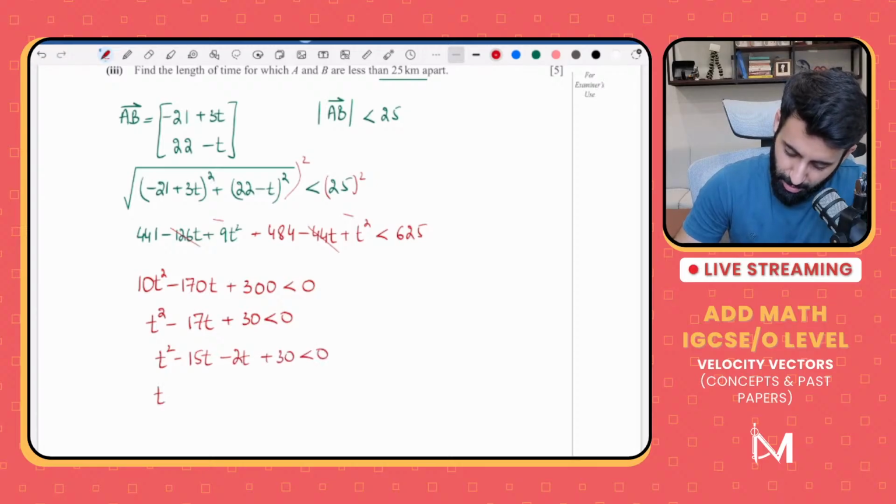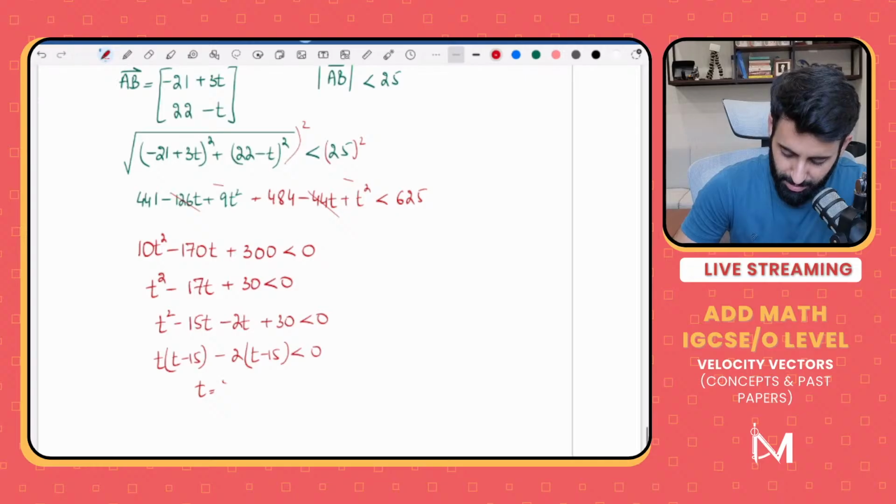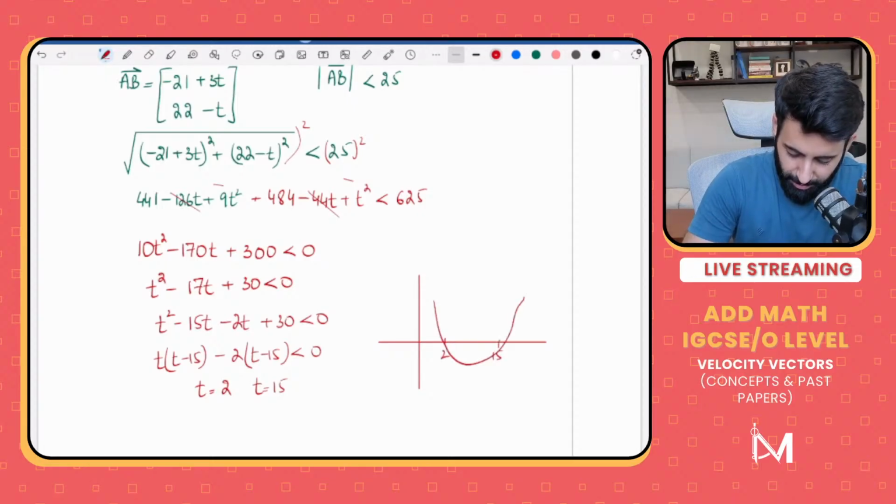So we take t common. That's t minus 15. We take minus 2 common. That's also t minus 15. Now for a second, let's assume this is a quadratic equation and not a quadratic inequality. So this is what we get. Now how do we solve a quadratic inequality? Once we found the x-intercepts, we see what the inequality sign is, and depending on the sign, we decide which part of the curve we want. We want the part of the curve that's below the horizontal axis, meaning we want this part of the curve.